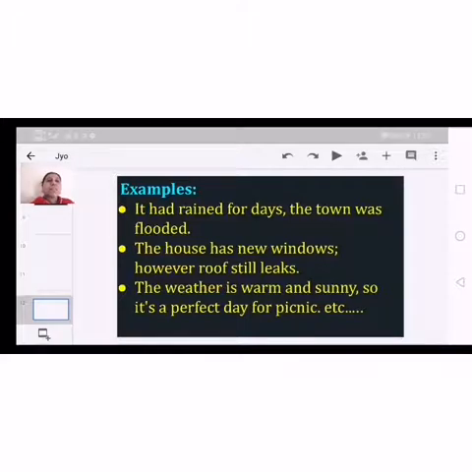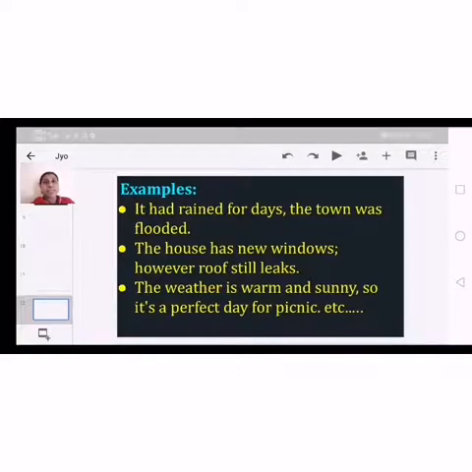And next, the weather is warm and sunny, so it's a perfect day for a picnic. Here the weather is suitable for a picnic. By combining the two phrases using a connector, so, we adjoin them. The weather is warm and sunny, so it's a perfect day for a picnic. We can go out.